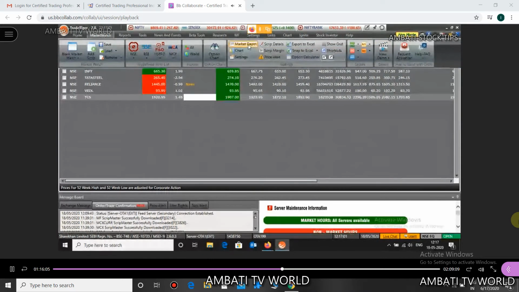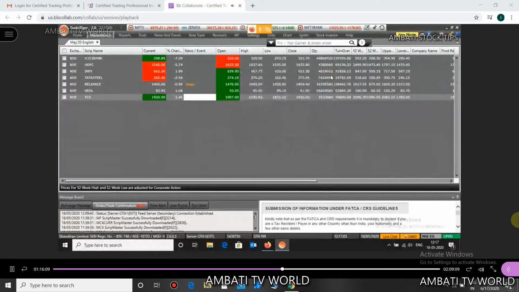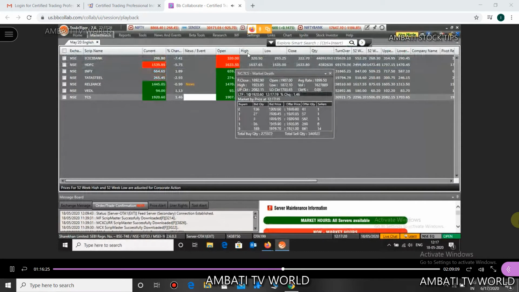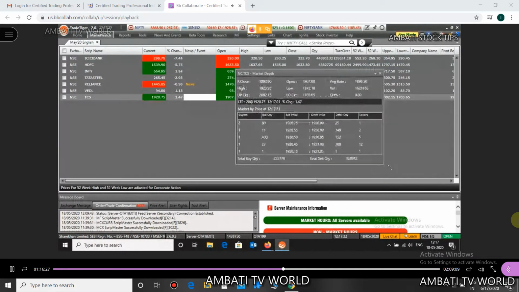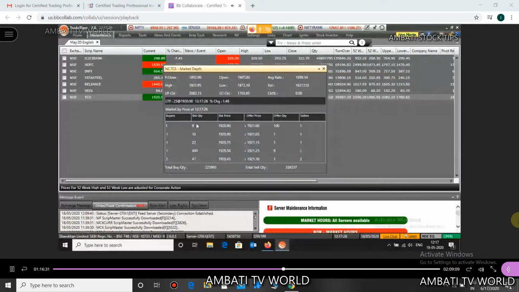Now let me explain market depth one more time. How to get onto the market depth? Go to market watch, and in the settings tab you will have market depth. Can you see, everyone? Click on market depth and you will have this window here which will show you the top 5 buyers and top 5 sellers.